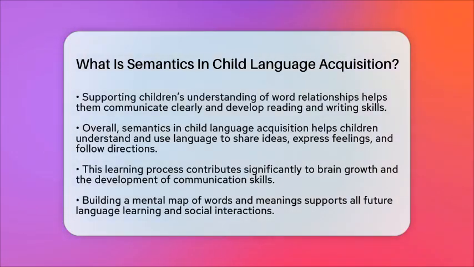This foundation of word meanings and connections is essential for children to communicate clearly and later read and write effectively. In simple terms, semantics in child language acquisition is how children learn what words mean and how those meanings connect. It helps them understand and use language to share ideas, express feelings, and follow directions. This process is a big part of how their brains grow and develop communication skills. As children learn, they build a mental map of words and meanings that supports all their future language learning and social interactions.